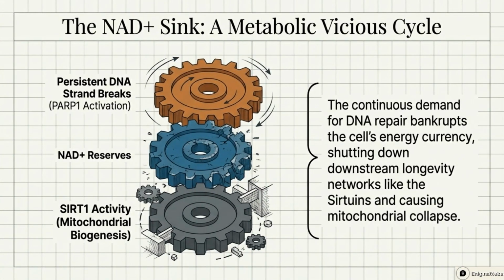The NAD+ sink creates a metabolic vicious cycle. Persistent DNA strand breaks activate PARP1, which consumes NAD+. This continuous demand depletes the cell's energy currency, shutting down longevity networks like sirtuins and causing mitochondrial collapse.